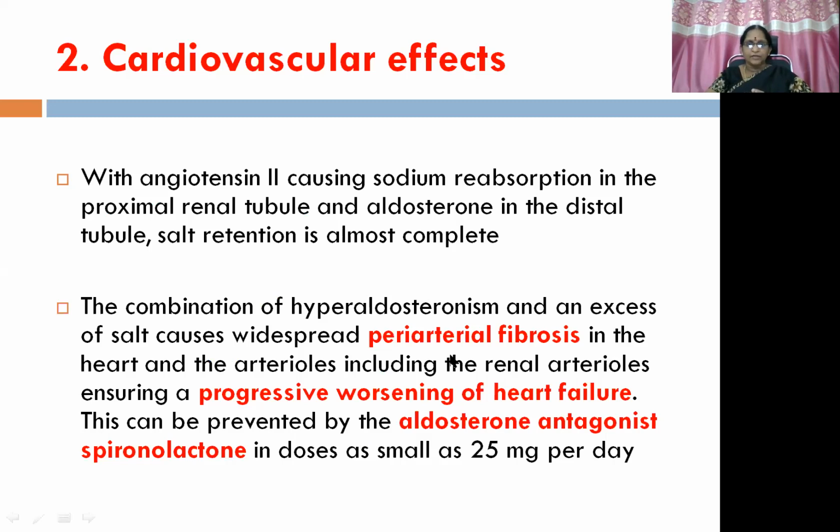So periarterial fibrosis happens in the heart, and the arterioles, including the renal arterioles, ensuring a progressive worsening of heart failure. So it goes into the decompensated heart failure. This can be prevented by the aldosterone antagonist, that is spironolactone, in doses as small as 25 mg per day.